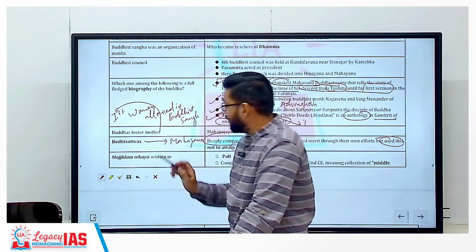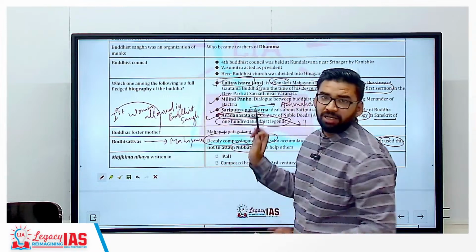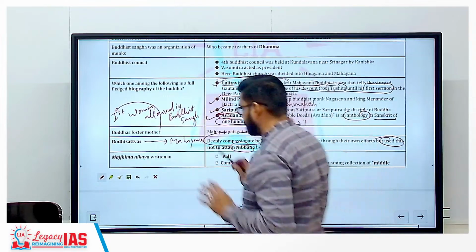Then another important text, Majjhima Nikaya. It is written in Pali language first of all.